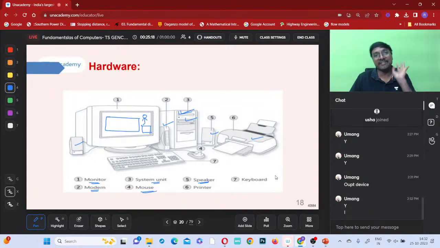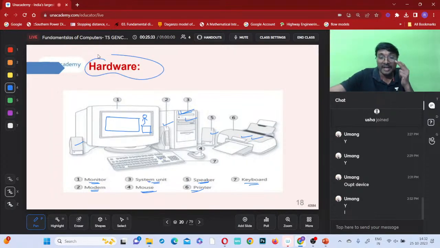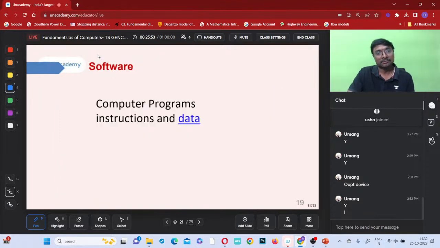So any device must be a physical entity, right? So that seventh one is your keyboard, this sixth one is your printer, this fourth one is your, which one? This mouse, right? All these are called your hardware, which are tangible, or which we can see. Got it now? Which elements are called hardware? Is that clear, all of you? All the physically tangible elements are called hardware, if you just observe, right?